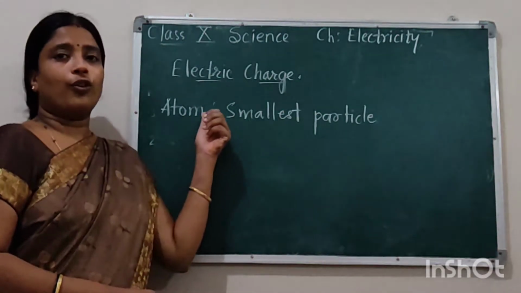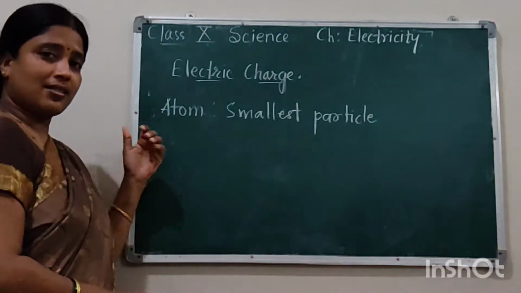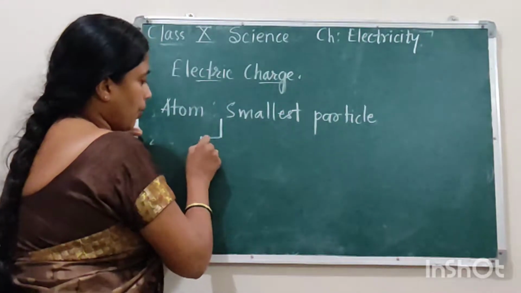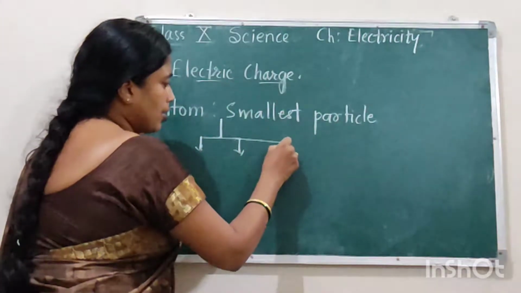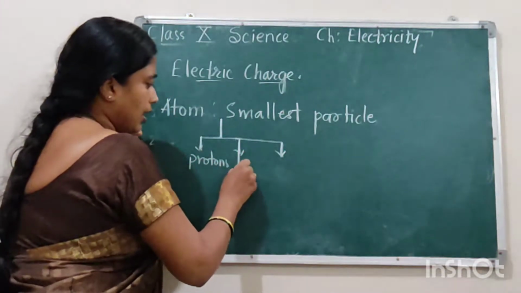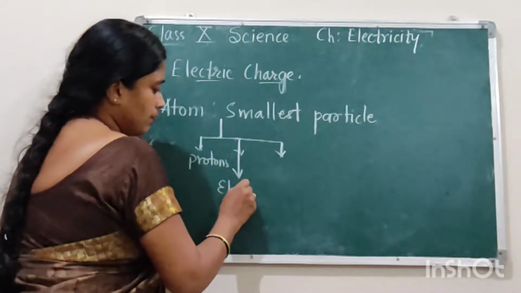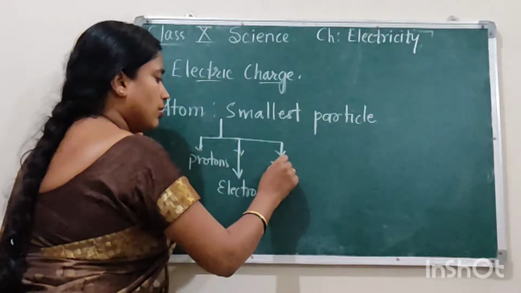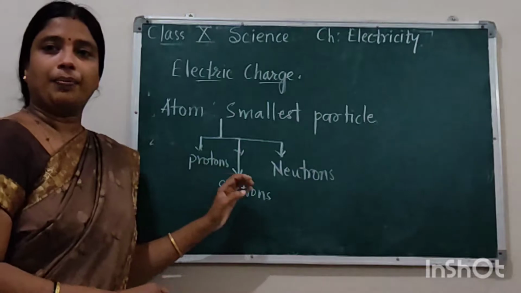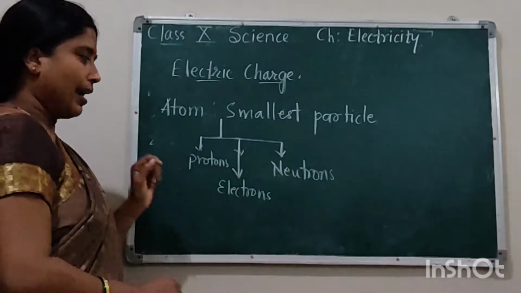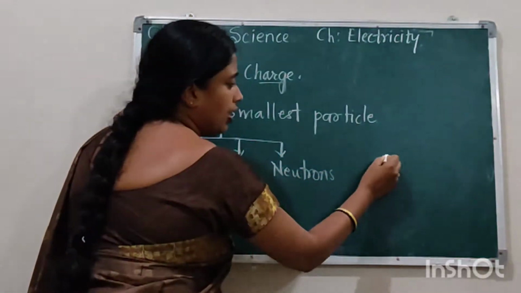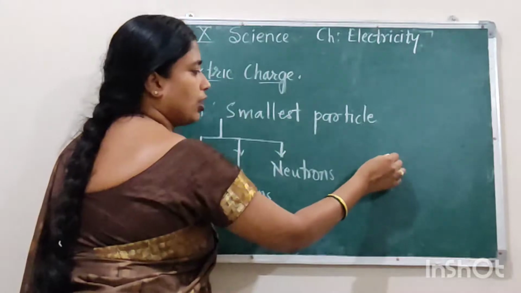So according to Rutherford, atom has different components in it. Now what are the components? Atom is made up of protons, electrons and neutrons. So protons, electrons and neutrons are present inside the atom. Now these protons and neutrons remain inside the nucleus. Now let us imagine this as the structure of atom.